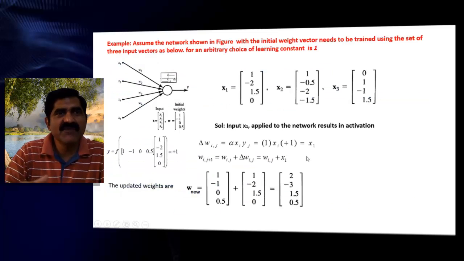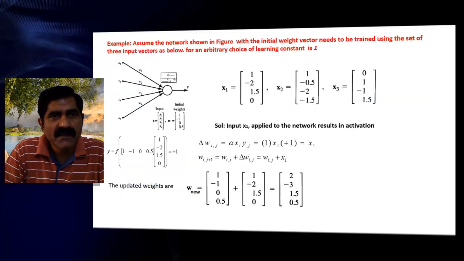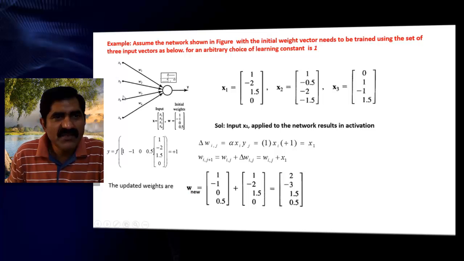Now I will explain with one example. Here, four inputs are there: x1, x2, x3, x4, and four weights w1, w2, w3, w4. The activation function is given like this: if this summation is greater than some threshold, you will get output either positive one or negative one.